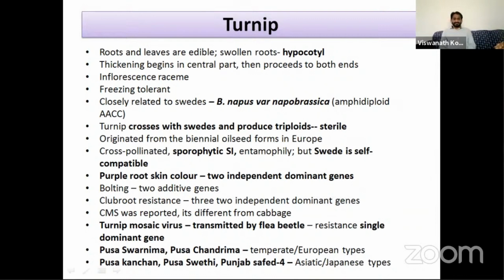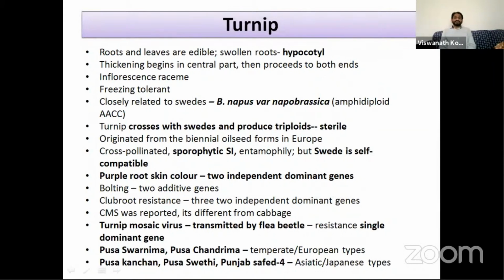And the inflorescence is the same. Turnip can tolerate freezing temperatures. And the closely related species is Brassica napus variety napobrassica. The turnip crosses with Brassica napus and produces sterile triploids. Turnip is also a cross-pollinated crop due to the presence of sporophytic self-incompatibility, and cross-pollination is mediated by insects.